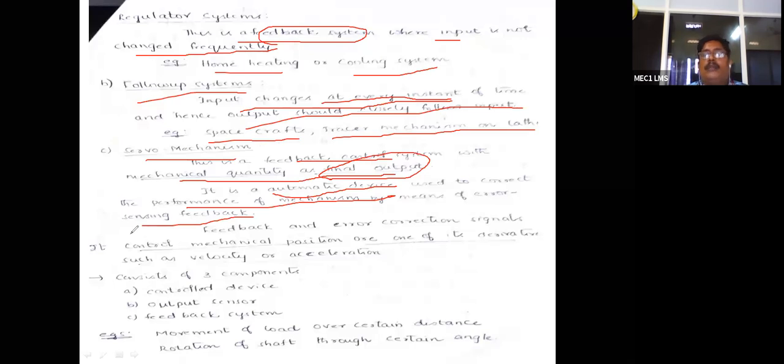So here we have feedback and error correction: the servo mechanism corrects the output, thereby improving the performance of the system.